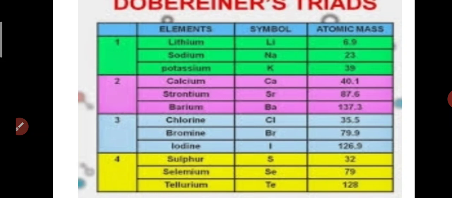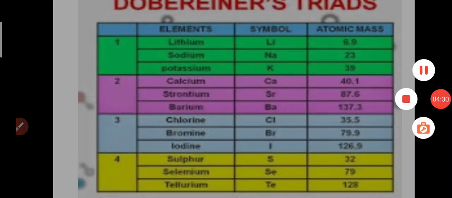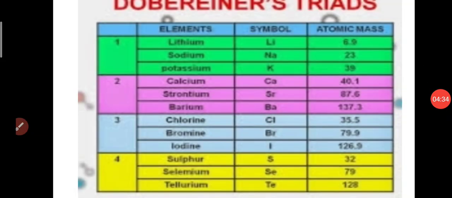The average of the atomic masses of chlorine and iodine was calculated, and it was nearly equal to the atomic mass of bromine. He did the same for the fourth triad, but there was some difficulty there. So in the research work, Dobereiner's triads are known till 30 elements.